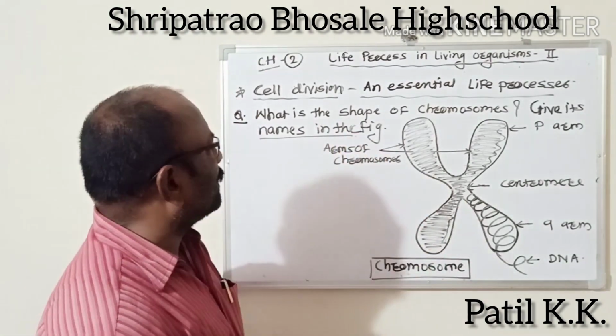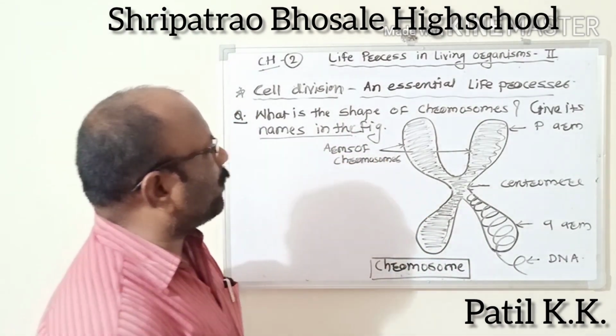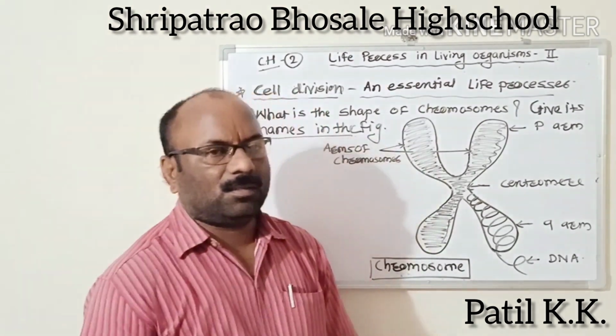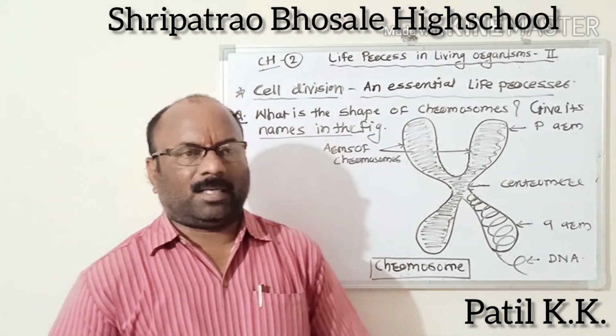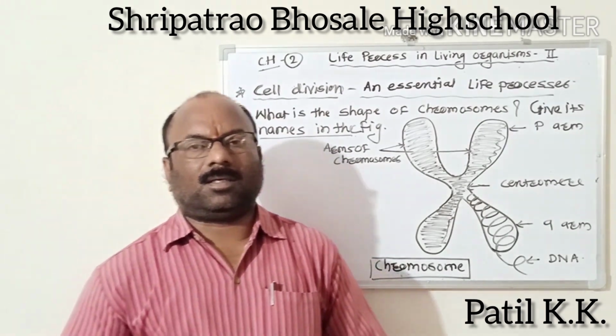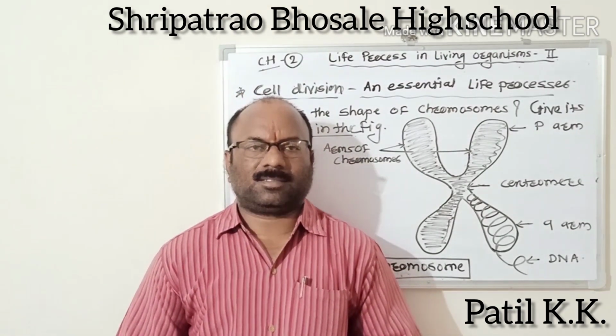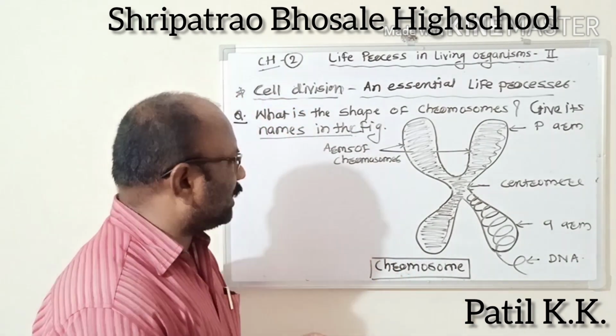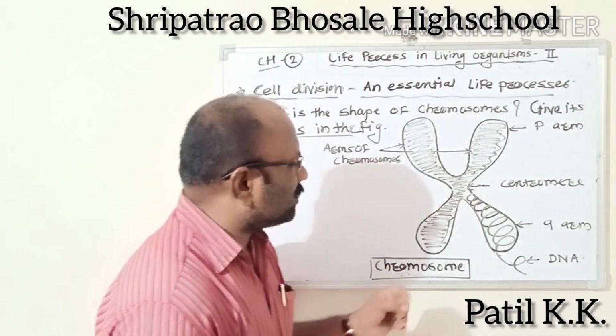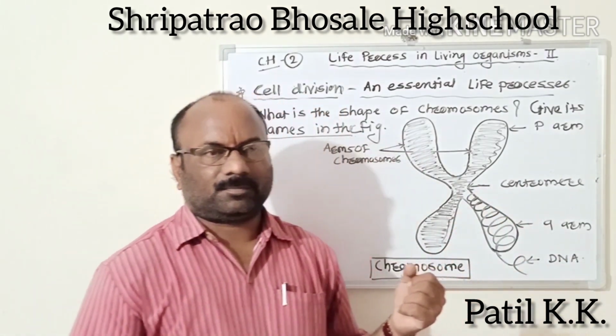What is the shape of the chromosome? The chromosomes are X or rod shaped and have a primary constriction, the centromere.